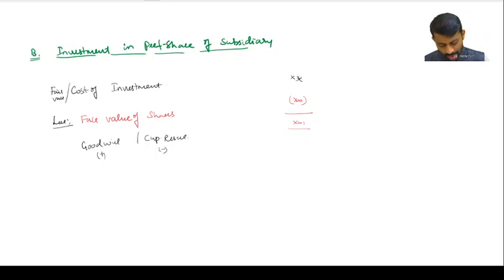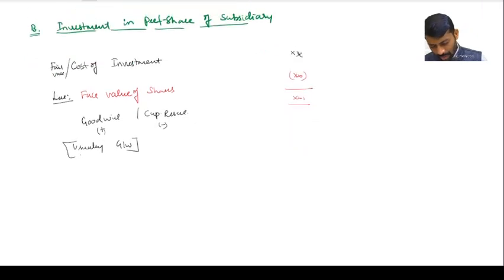So usually here, which will come? Usually goodwill. Because look at cost of investment, for example, 150 rupees you purchased. Face value is 100. That means 50 rupees is usually goodwill or not? Yes, in 90% cases, if it is preference shares investment, it will be goodwill. Suppose fair value increases and all is there, then only capital reserve is possible, otherwise this.